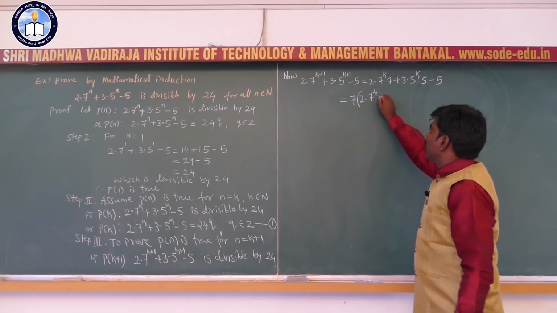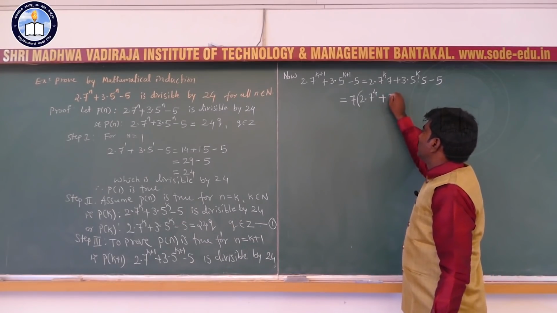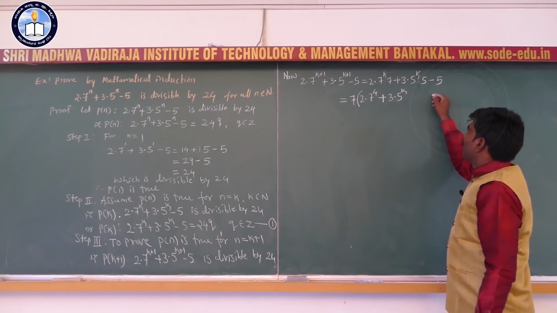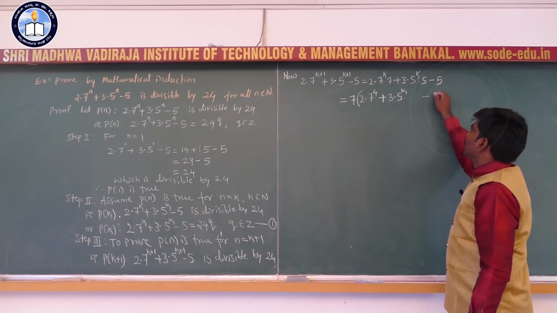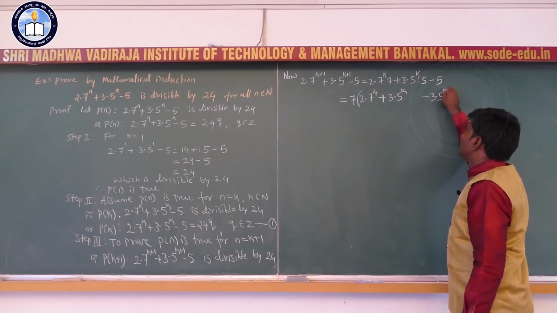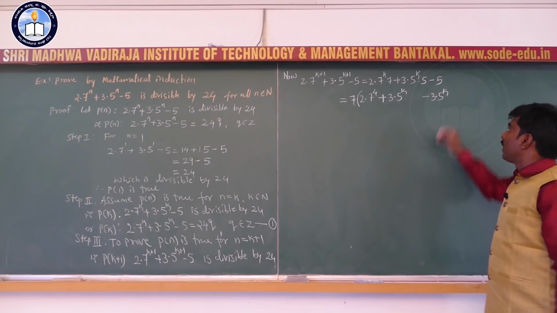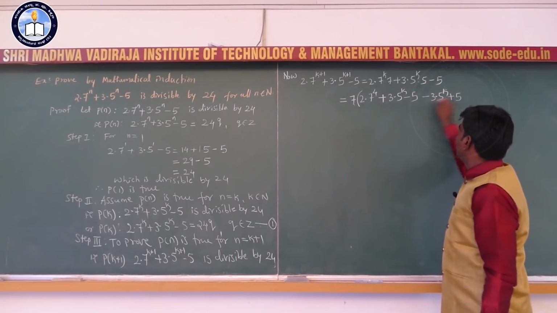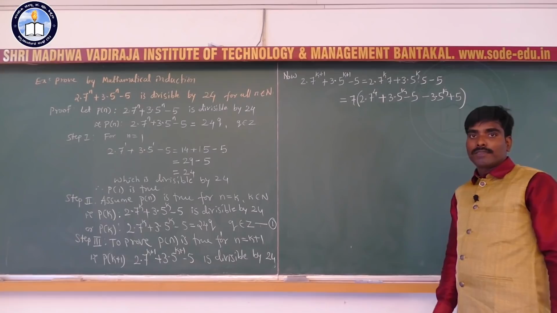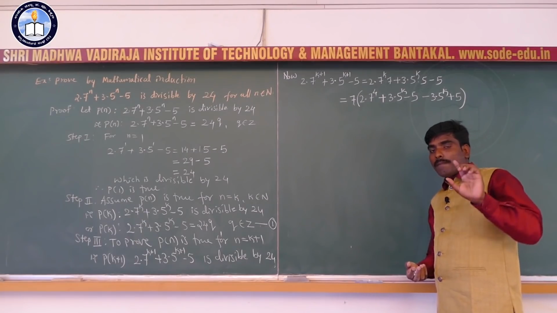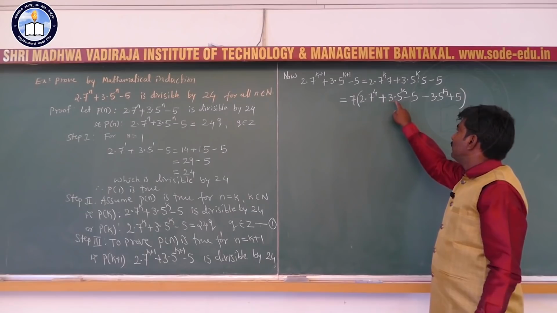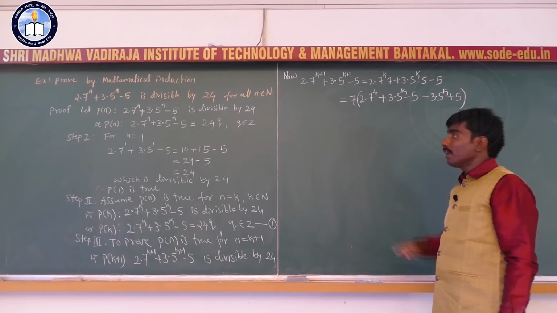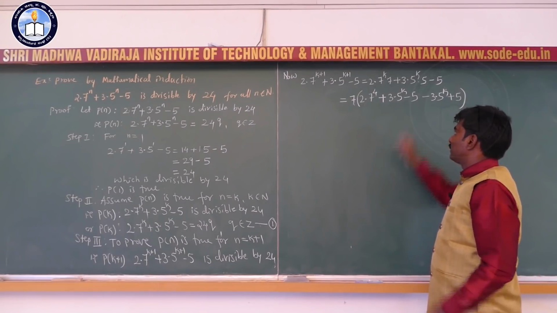In the first term, I am adding 3 into 5 raised to k and subtracting 3 into 5 raised to k. In a similar way, add plus 5 and minus 5.